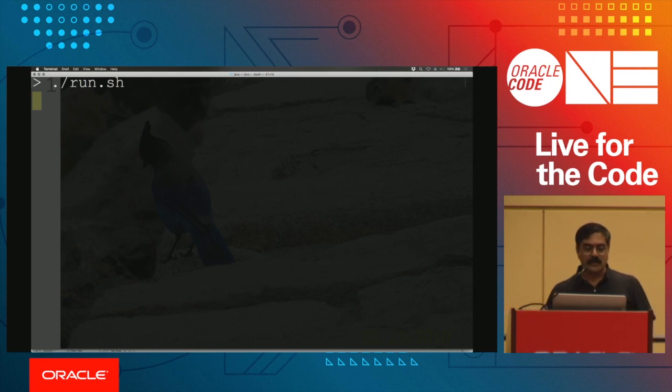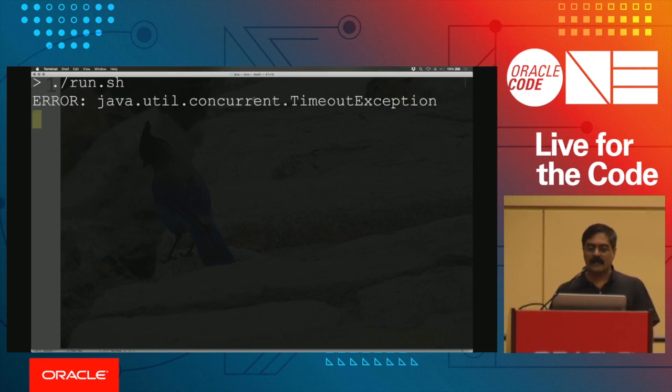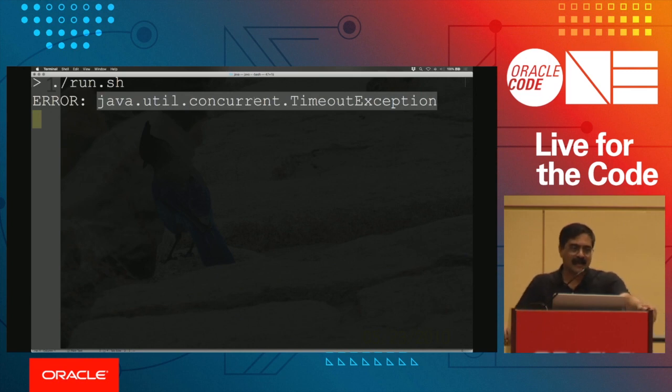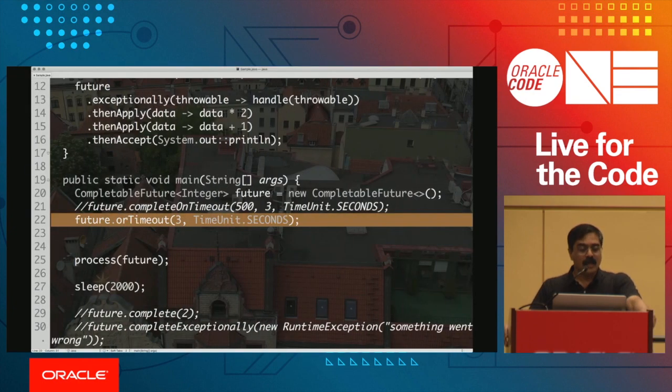And 3 seconds goes by, and it blows up with a timeout exception to tell us, sorry that I waited this long, you didn't finish it, I'm going to blow up at this point and call it quits. So what's the moral of the story? Never use completable futures without using a timeout.